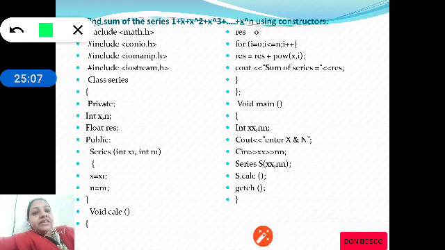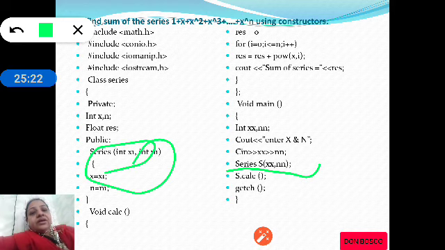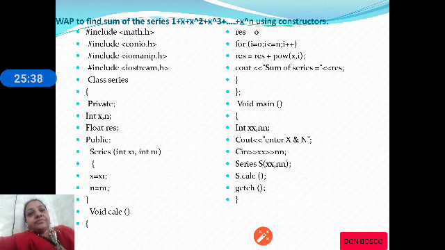Kindly observe the statement series s of xx and nn. xx is nothing but the x value, nn is nothing but the n value, which will in turn be initialized to x and n. From here the values are passed to the constructor where x1 will be initialized to x and n1 will be initialized to n. So this is about how we can use the constructor in a practical program.